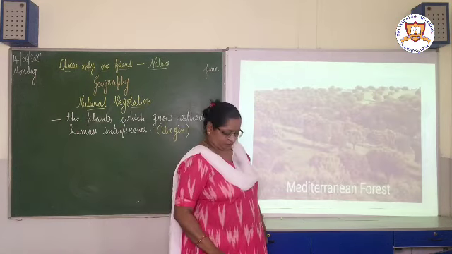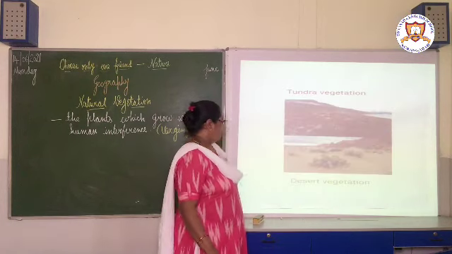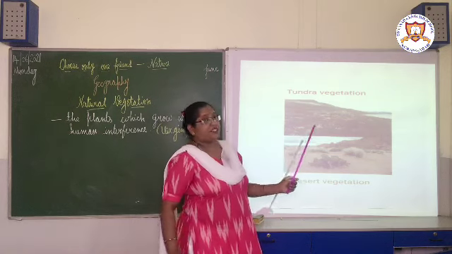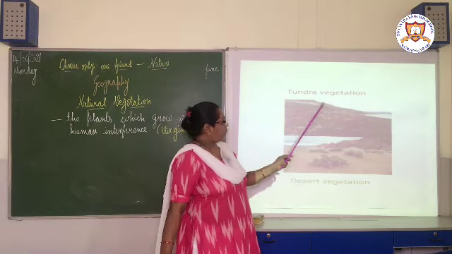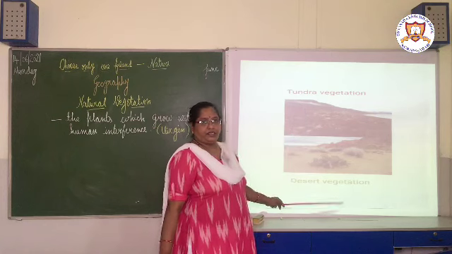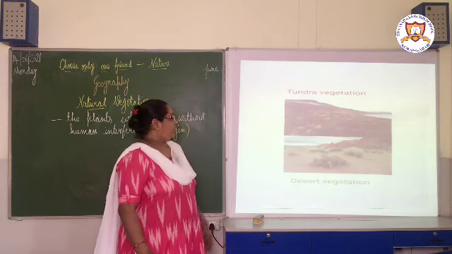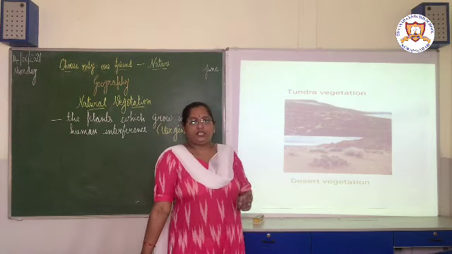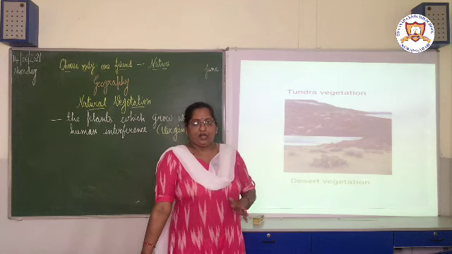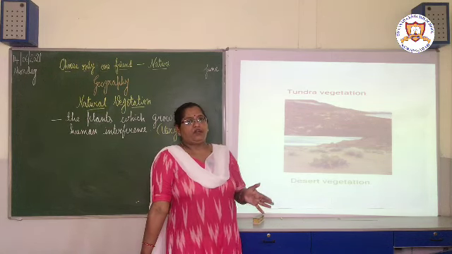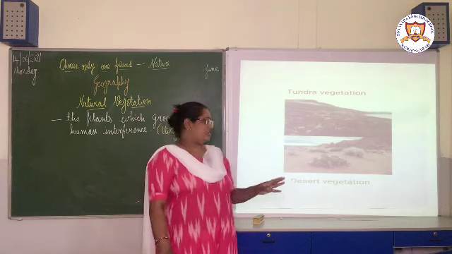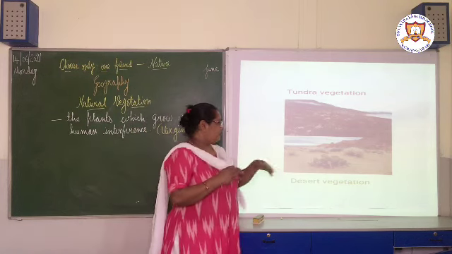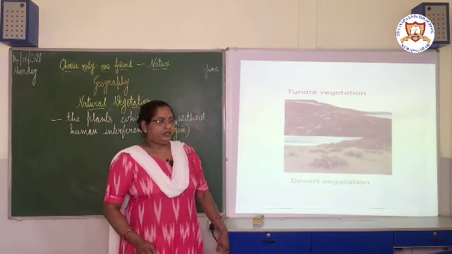Next, the next type of vegetation is the desert vegetation. Again, this comes under scrubs, but it has been divided into 2 types: tundra vegetation and desert vegetation. Children, as you can see in the picture, desert vegetation is found where there is high temperature, high rate of evaporation, but very scanty rainfall. Such regions have desert type of vegetation, for example the Sahara desert.